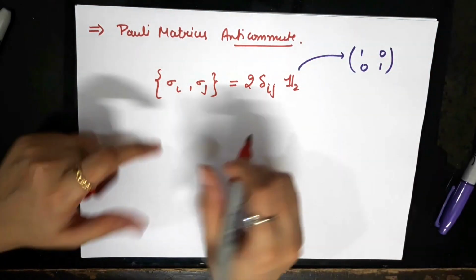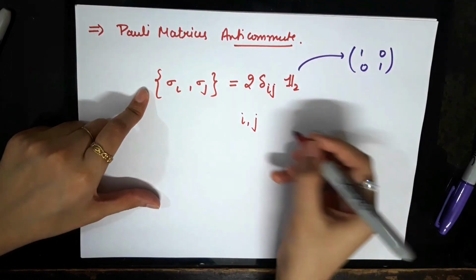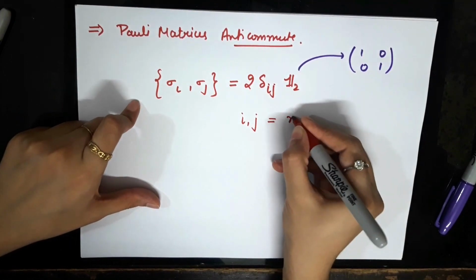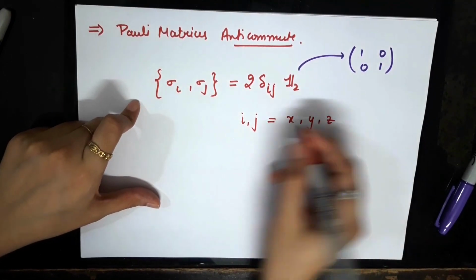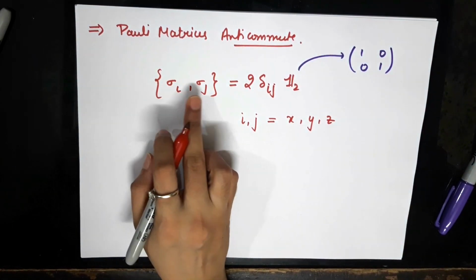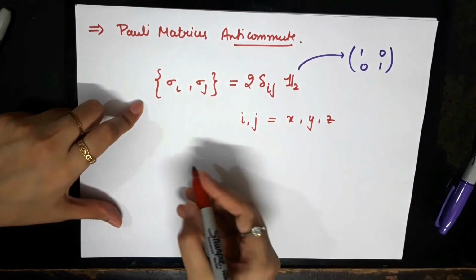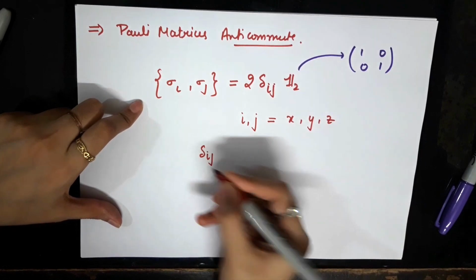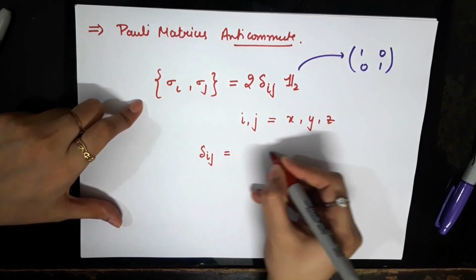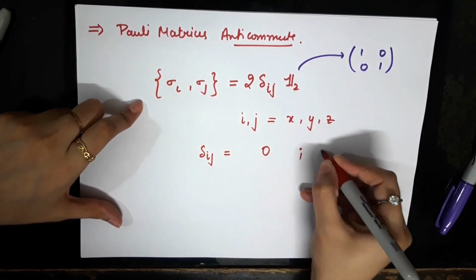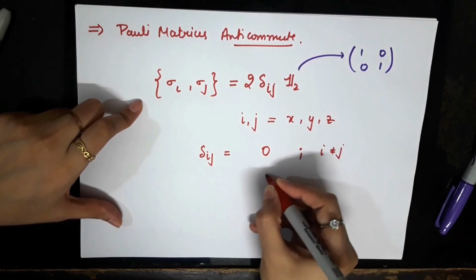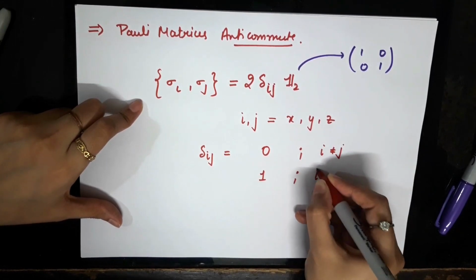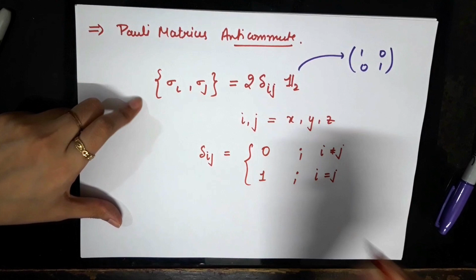Where i and j, the indices i and j, could take any value between x, y, and z. So the indices for Pauli matrices sigma x, sigma y, and sigma z. And delta ij is the Kronecker delta symbol, and that would be equal to 0 if i is not equal to j, and it would be equal to 1 if i is equal to j.